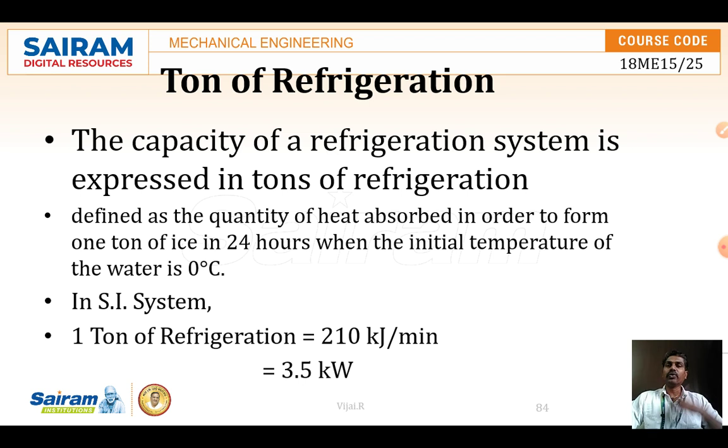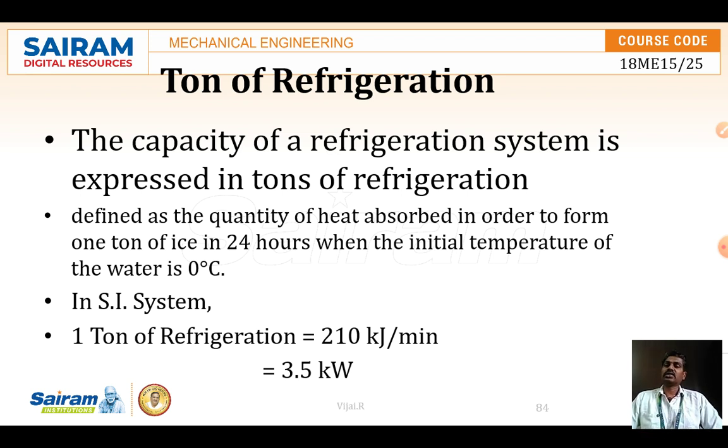When the initial temperature of water is 0 degrees Celsius, I am taking some amount of water at 0 degrees Celsius and keep on cooling, continuously removing the heat from the water. Water is normally at atmospheric temperature and pressure. If I remove the heat continuously, after 24 hours it should be 1 ton of ice. So the quantity of heat absorbed in order to form 1 ton of ice in 24 hours is called the ton of refrigeration.